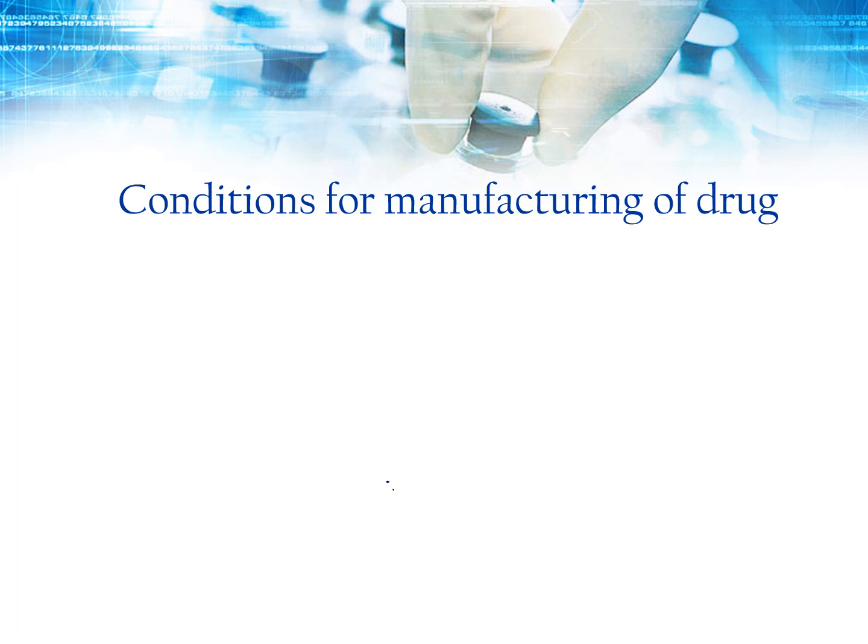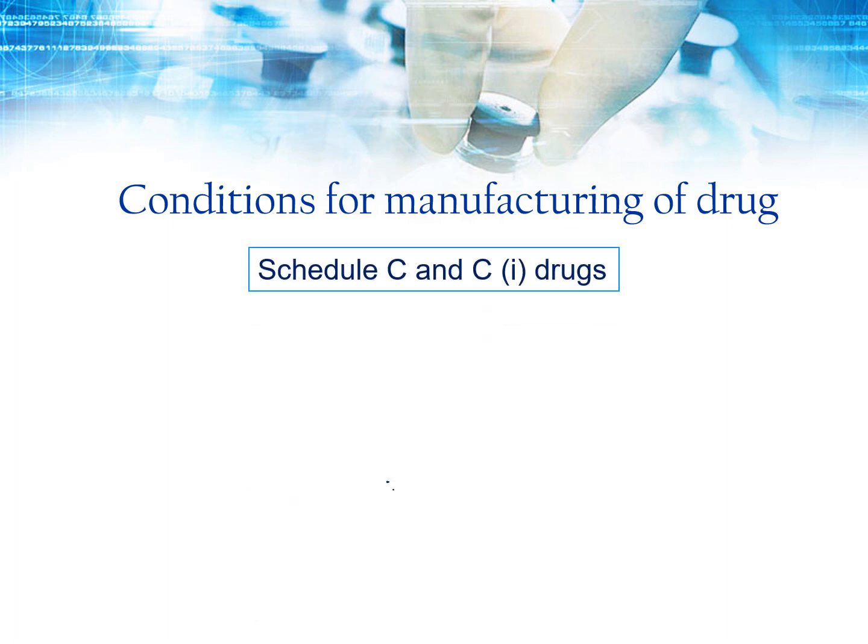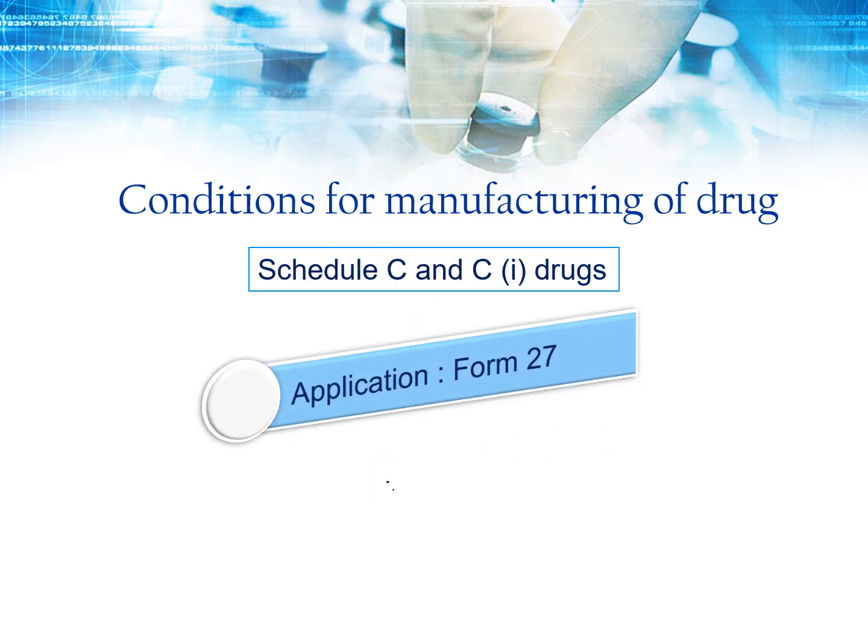First of all, we are going to discuss the conditions for Schedule C, C1 drugs. What are the different conditions required for the manufacturing of drugs under the category of Schedule C, C1 drugs? First of all, the applicant needs to apply on Form 27.